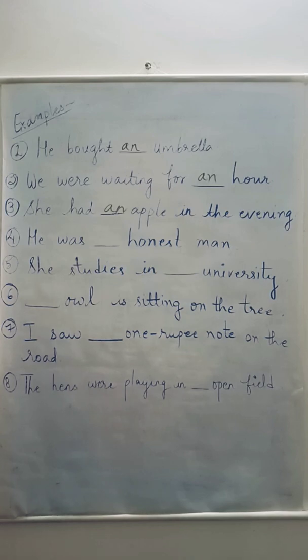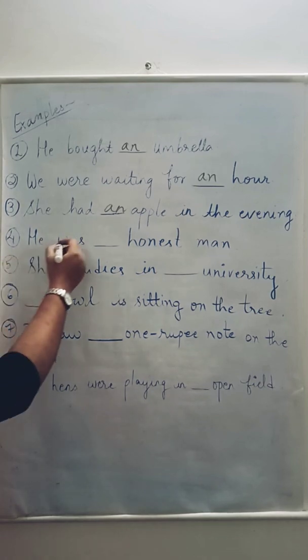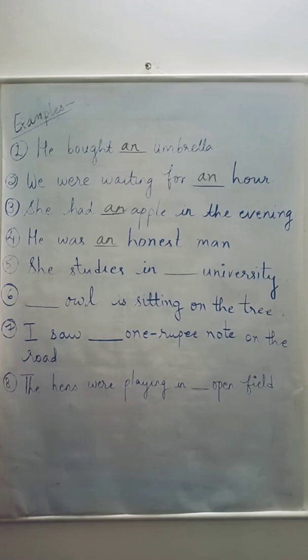Fourth, he was dash honest man. Now, here we have to place an article before honest. Now, honest, you see that even though this begins with a consonant, when we pronounce this word, how do we pronounce? We say honest. We do not say honest with the H, we say honest. H is silent. So the sound that is produced is of O, honest. And O is a vowel. So before a vowel sound, we write an. So which article will be inserted? An. He was an honest man.